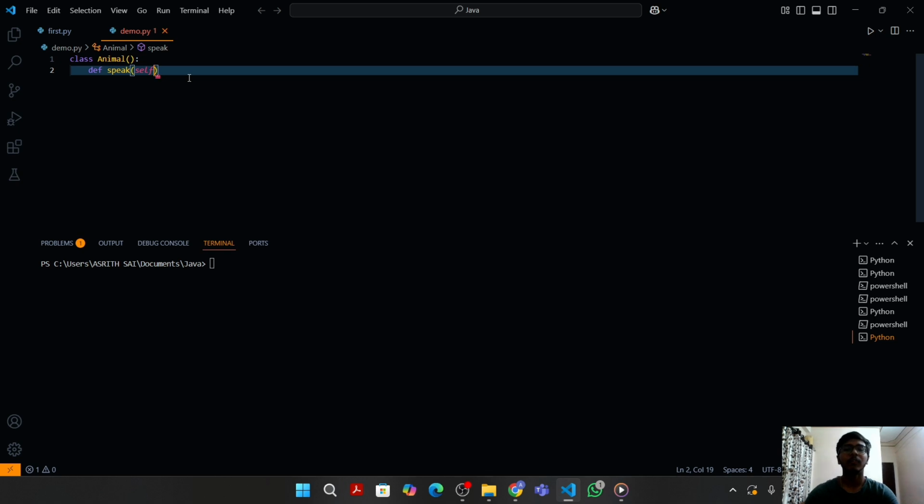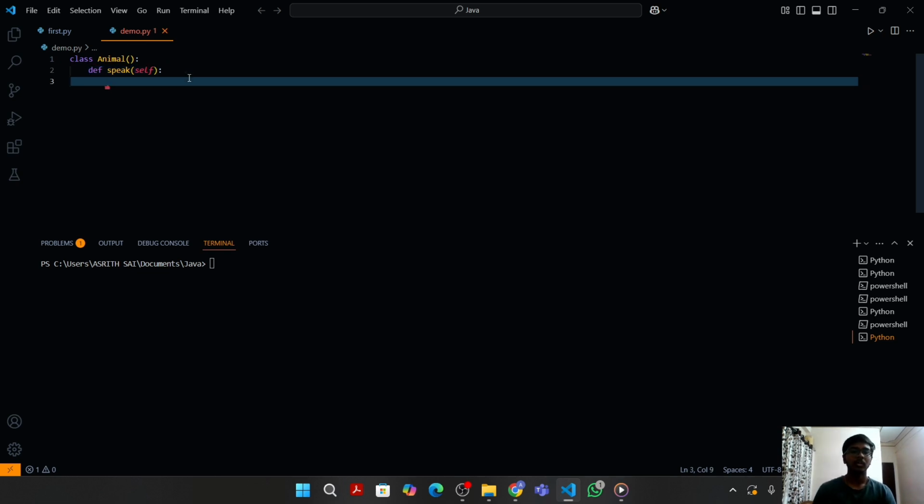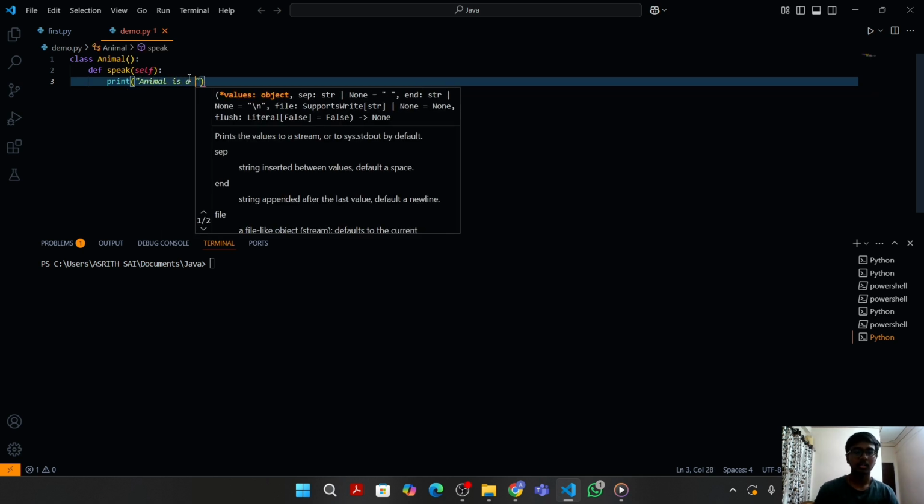Now what is self and why do we need to use it? So self is basically a keyword, a default parameter which we need to mention in the methods which are declared under a class. So whenever we create an object and try to access a method which is in the class, the self keyword tells the interpreter that an object is created for this particular class and is trying to access the method and the statements in this method. So self is a default parameter which we need to write in every method. So here I am just writing a print statement like animal is a living thing.